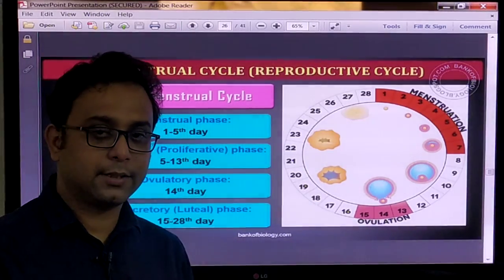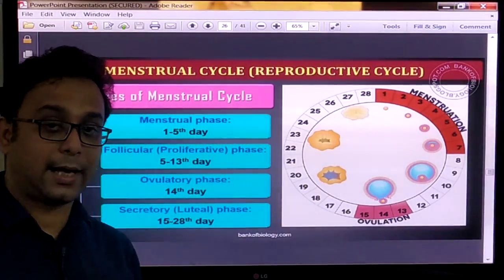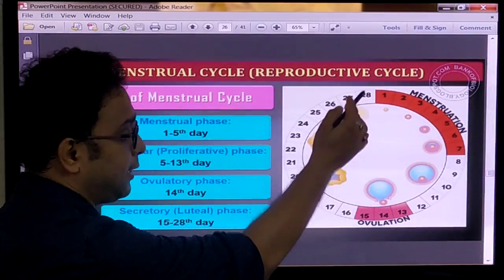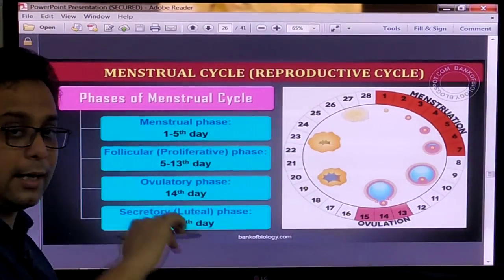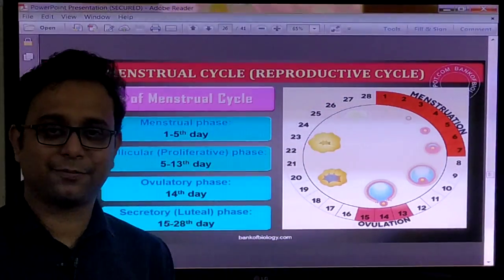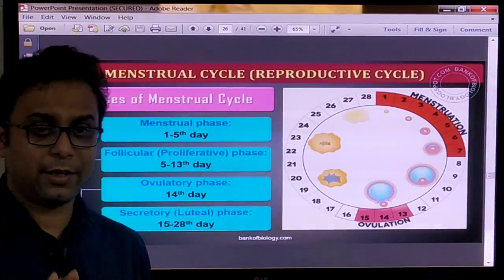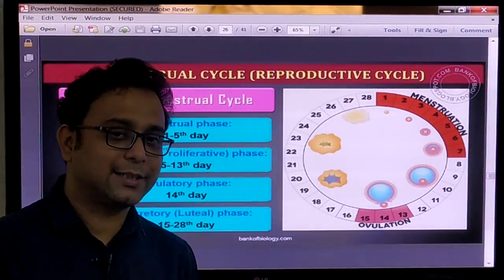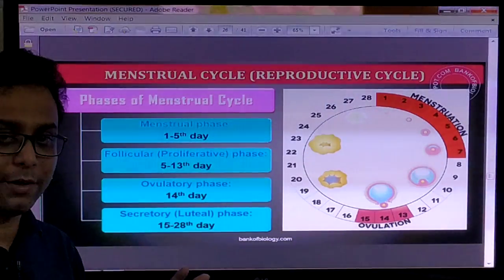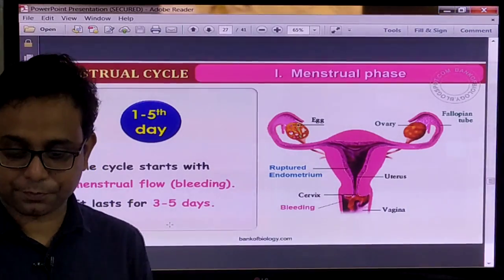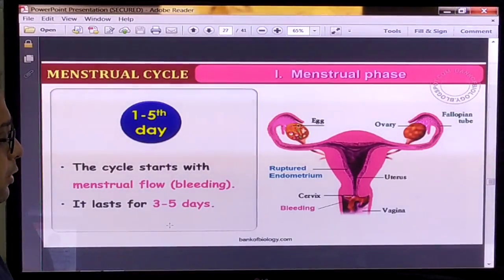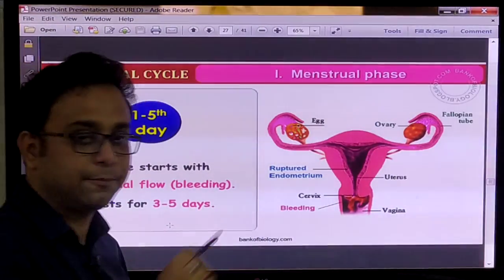We already know that the total menstrual cycle is a 28-day cycle. So 15 to 28 days, this period is called the secretory phase. Clear? That is very important. But now we discuss what is happening in every phase. Very important. Now 1 to 5th days, it is called the menstrual phase.